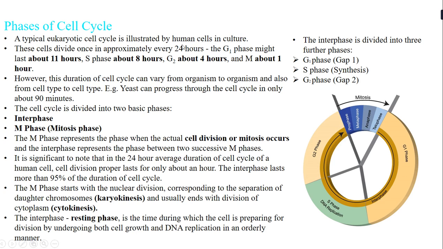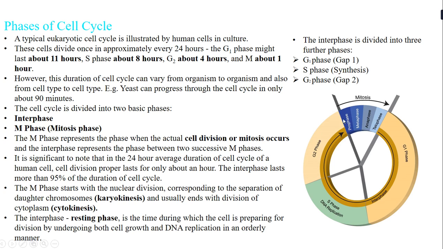If we consider a human cell, it divides approximately every 24 hours. It is significant to note that in this 24 hours, the average duration of a cell cycle in a human cell, the cell division proper lasts for only about 1 hour. That means from these 24 hours, there is only 1 hour for the M phase, and the rest 23 hours is for the interphase. Correct? That means the interphase will last for more than about 95% of the duration of the cell cycle.